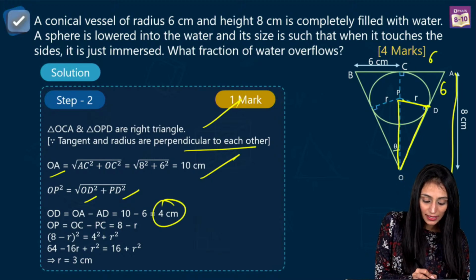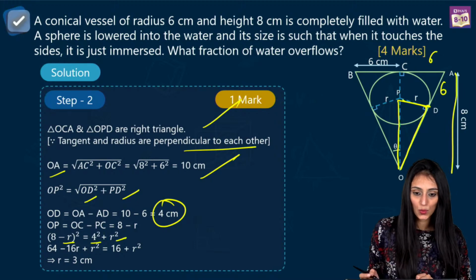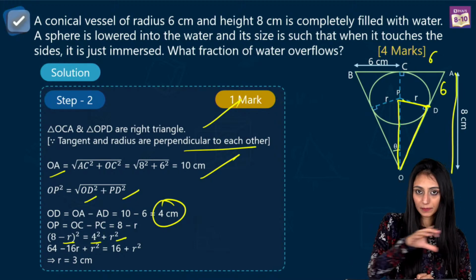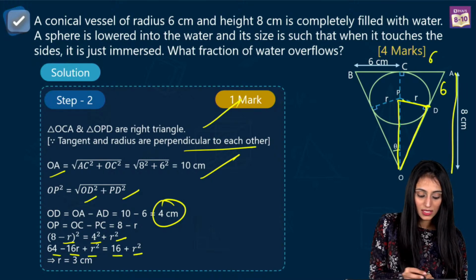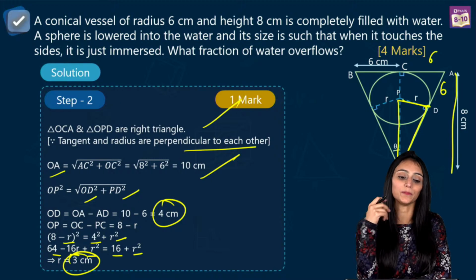So using Pythagoras, I can say 8 minus r whole square equal to 4 square plus r square. Open it up. So 64 minus 16r plus r square equal to 16 plus r square. You get radius as 3 centimeter.